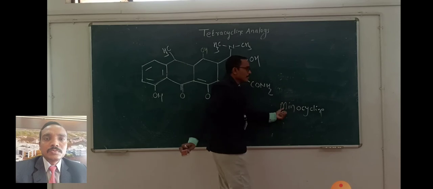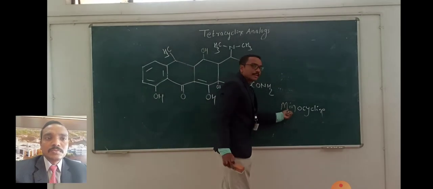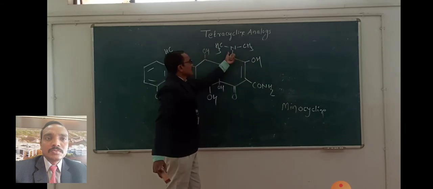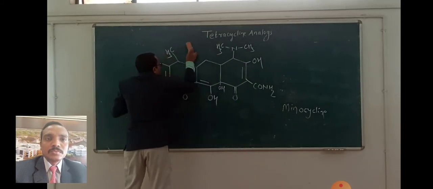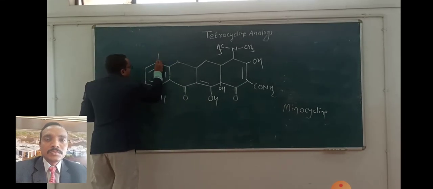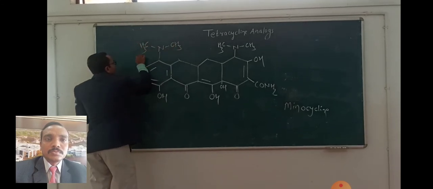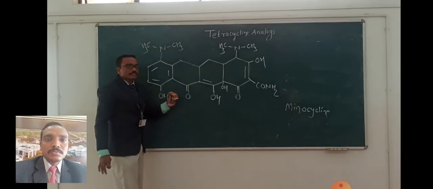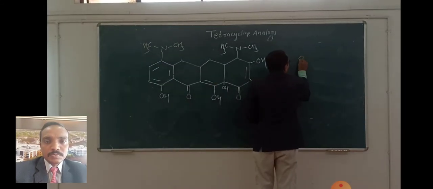Next to this, minocycline. Mino means similar, same. Likewise, you can remember. So here, what you can see, the dimethylamino group should be on the other side. So come back to the tetracycline structure, remove this substituent, and here we substitute the dimethylamino group. So it is a similar type of substitution. That is minocycline.